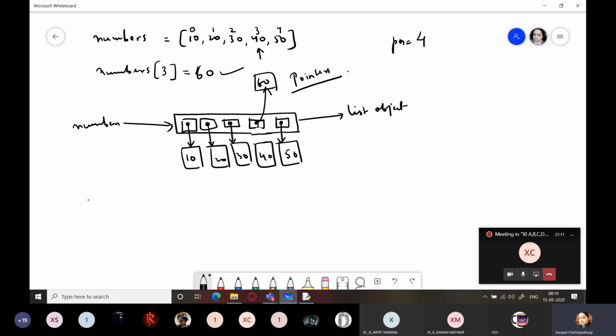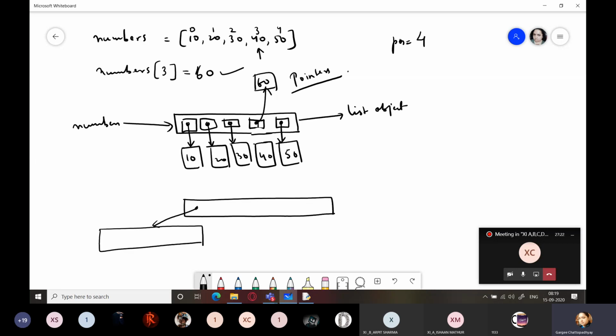Same way, if I take a product list, that will also be stored in this way. Suppose the first pointer is pointing to the name of the product. This is a string object, again a string object, again a string object.